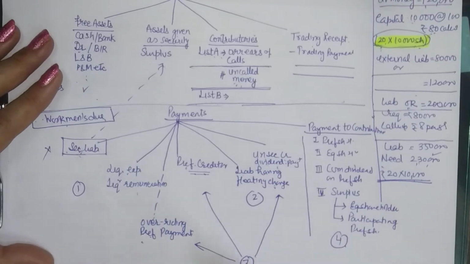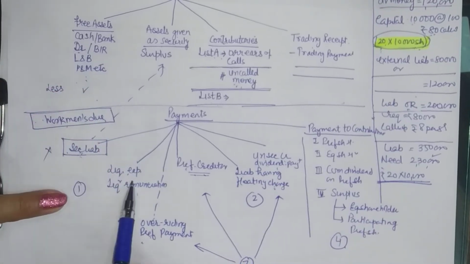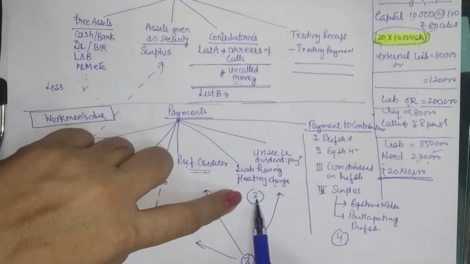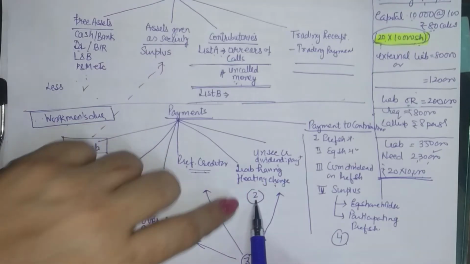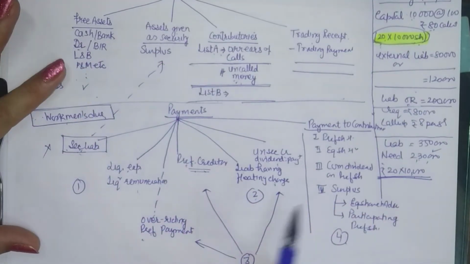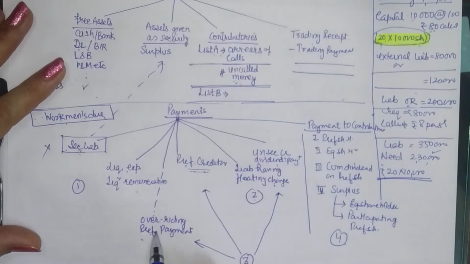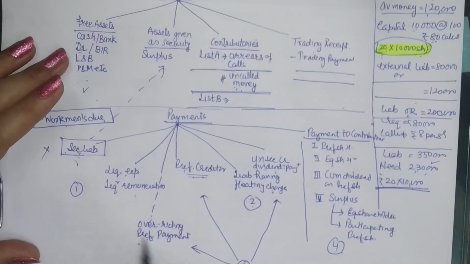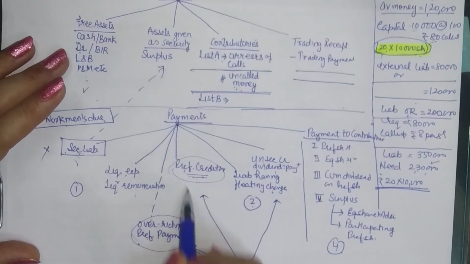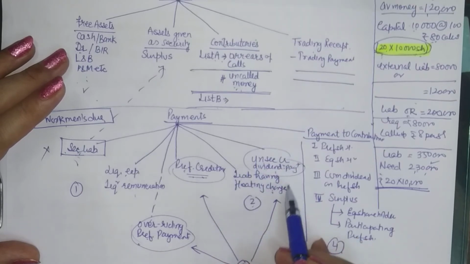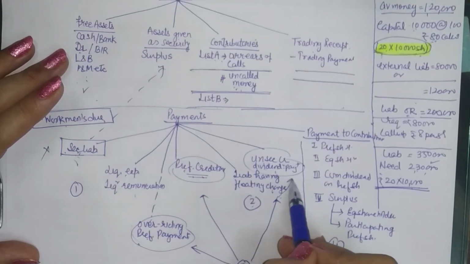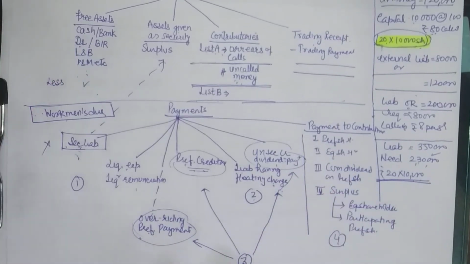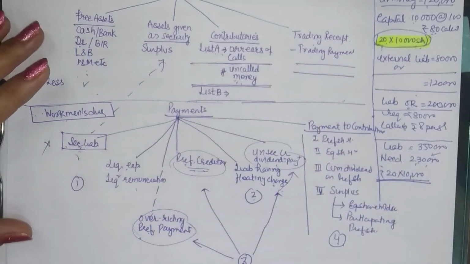So your payment list includes only 4 components. 1 for liquidation, overall cost and expenses and remuneration. 2 for the secured creditors having floating charge. 3rd for all remaining unsecured creditors, because these are all unsecured now. If your secured asset could not cover the amount of liability, it is unsecured. So overriding preferential payments, preferential creditors, and your unsecured creditors by name will come in the 3rd list. And then you show the payments to the contributories. So this is how we prepare our final statement.